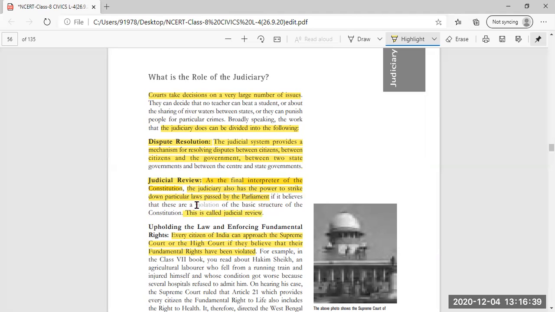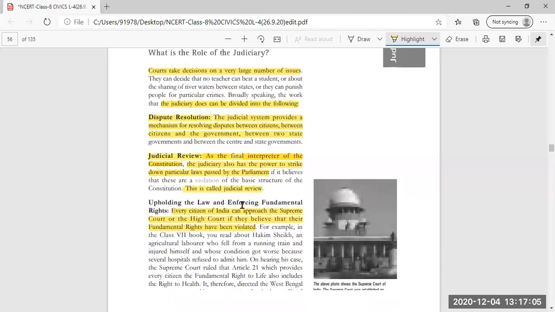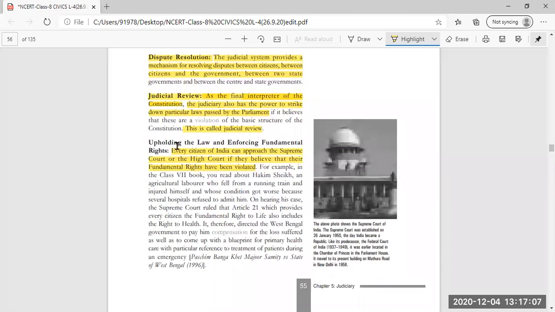The judicial system can look again at those laws which can harm the Constitution or the peace of the country. That is called judicial review: to view again those laws passed by Parliament that can harm the basic structure of the Constitution.